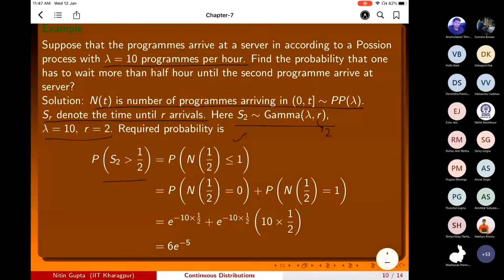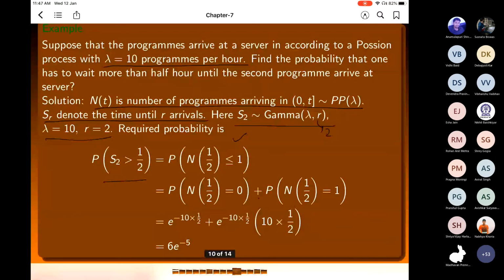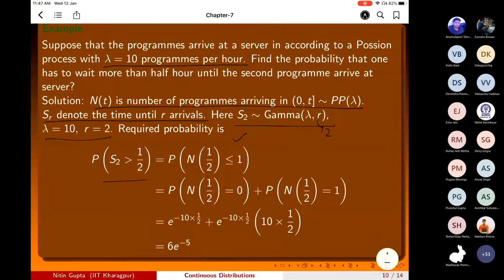So we can do this instead. This is the probability that N(half) is less than or equal to 1, because of the relationship that S_r greater than t is equivalent to N(t) less than r, or N(t) less than or equal to r minus 1. So S_r greater than t is N(t) less than or equal to r minus 1. So r minus 1 means 2 minus 1. So this quantity will be the probability N(t) is equal to 0 plus N(t) is equal to 1.